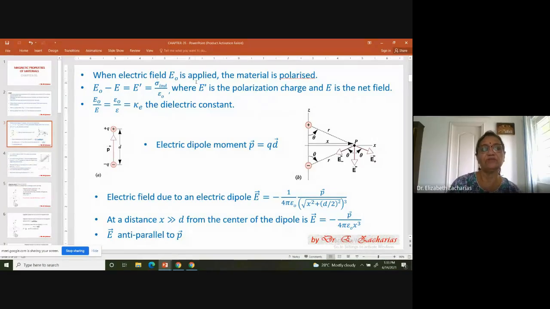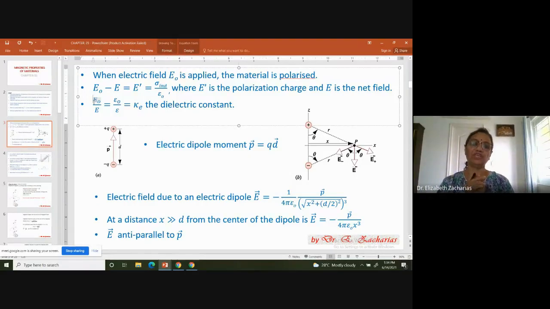Then what we had seen in that chapter is, if my applied electric field is E0, then if I apply a uniform electric field E0, the dipoles will polarize themselves. The material itself will get polarized. Then we have seen that you take a rectangular block of a material, I'm here talking about a dielectric, and put it in a uniform electric field. The polarization will happen in such a way that there will be induced dipoles or orientation of dipoles such that the net electric field inside is less than the applied electric field.